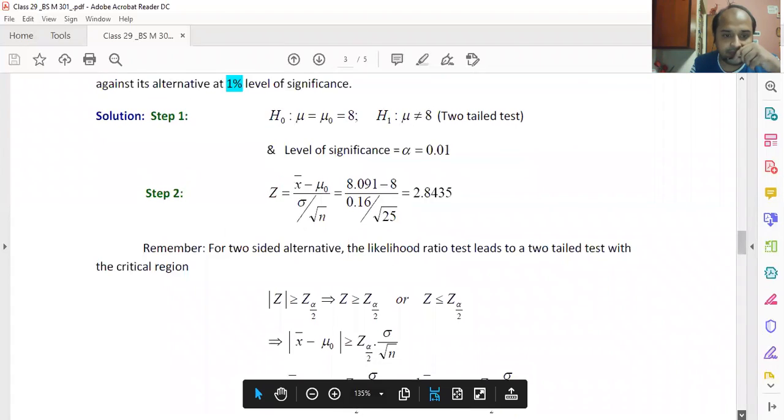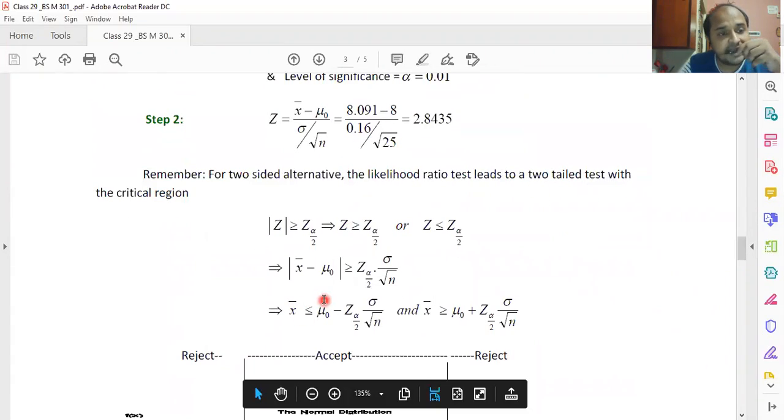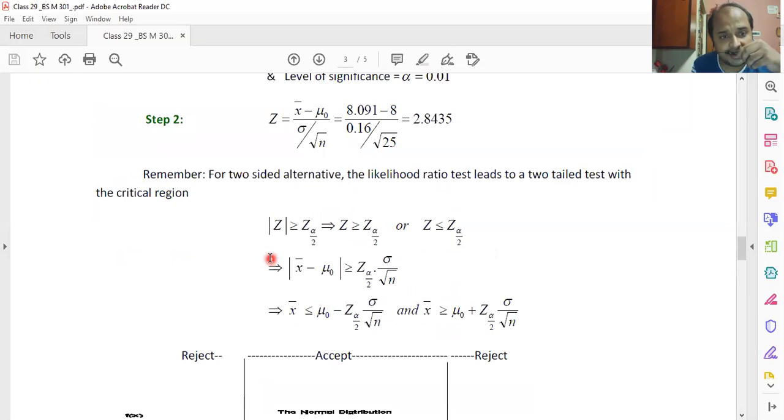Now, this section I'm going to present is in the chapter of hypothesis testing. So if you read the chapter from John Freund's book, which I actually shared in my last class, you will get to know about this particular thing.